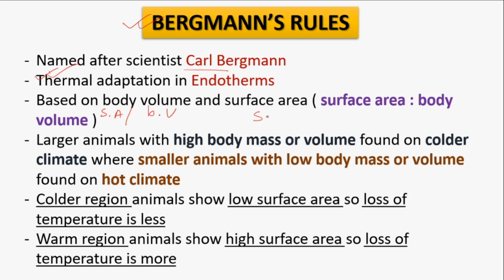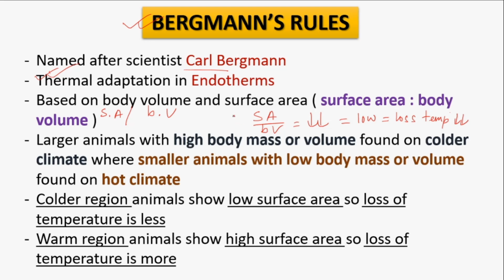If this ratio is low, then the temperature loss is also low, and if the loss of temperature is low, this kind of organisms we can find in the colder climate.